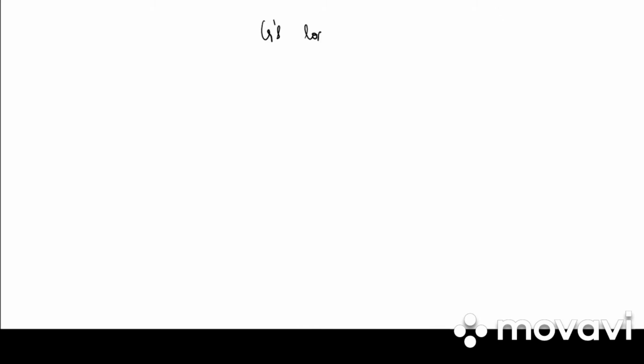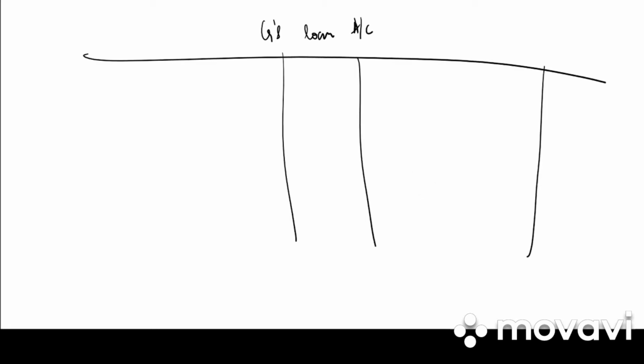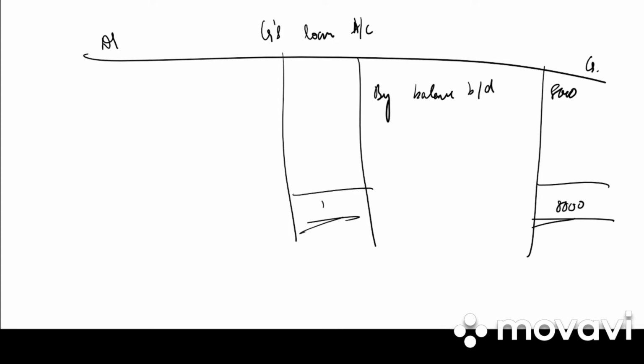Next we need to prepare the loan account of a partner. We have only one, that is G's loan account. Particulars amount, particulars amount. First step is to bring down the balance. By balance brought down 8,000. So this we need to transfer to bank account, 8,000.